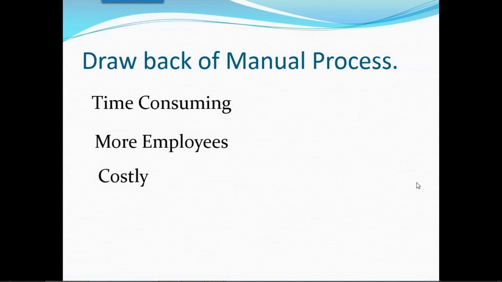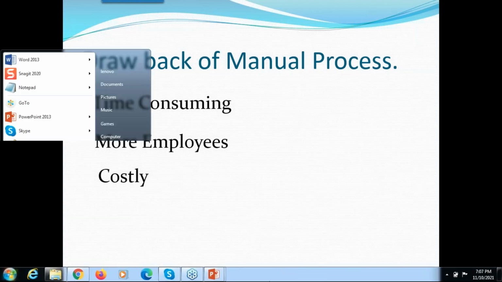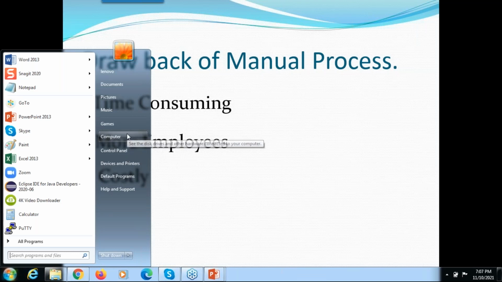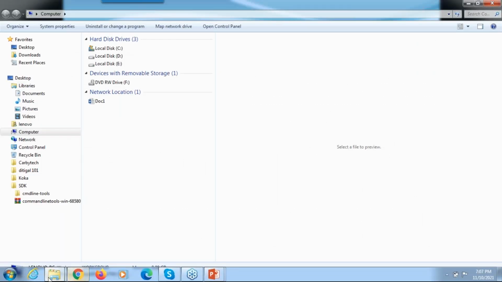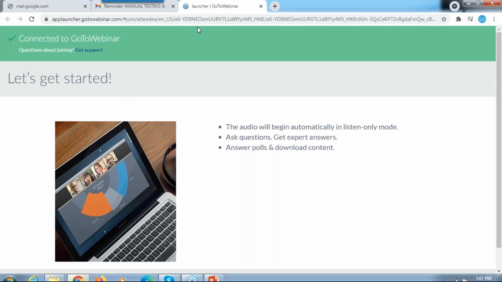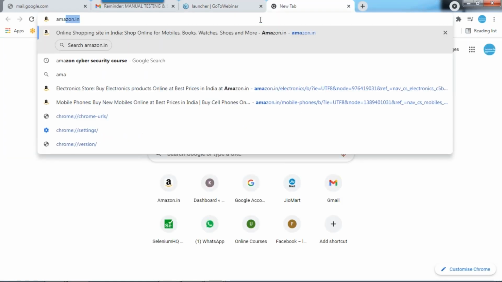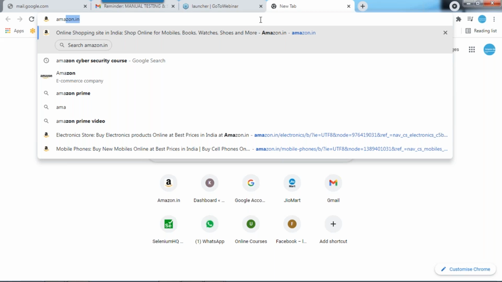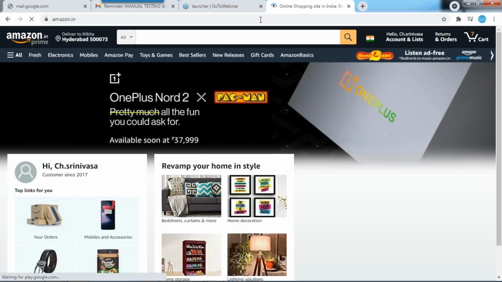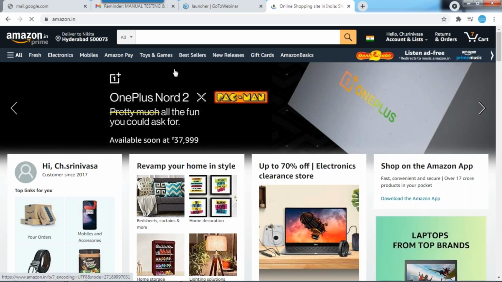That's good. What you said is absolutely correct. What is manual testing, guys? Manual testing is nothing but you need to execute each and everything yourself. See, I want to open the Amazon site. Now I'm typing amazon.in. I'm doing each and everything myself. I'm clicking the enter button, so the site is launched.